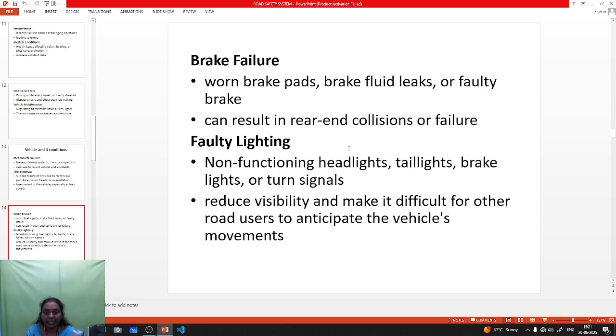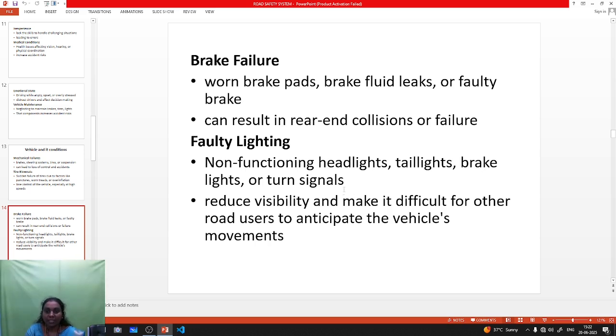Next one is faulty lighting. Faulty lighting means non-functioning headlights, tail lights, brake lights or turn signals. Non-functioning headlights means you cannot see the front side of the vehicle. Next one is the brake lights. Brake lights are more important while driving at night. Otherwise, if you apply the brake, the signal will not be received by the other vehicle. So it may cause accidents.